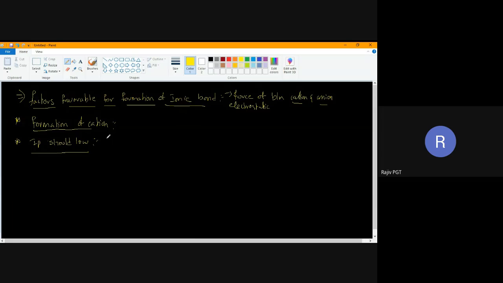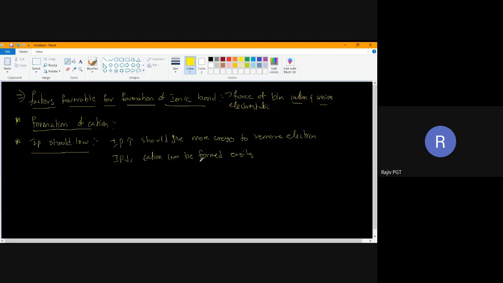Suppose IP value is high, I should give more energy to remove the electron. That means cation formation is not so easy, so ionic bond will not be formed so easily. So if IP is less, cation can be formed easily.